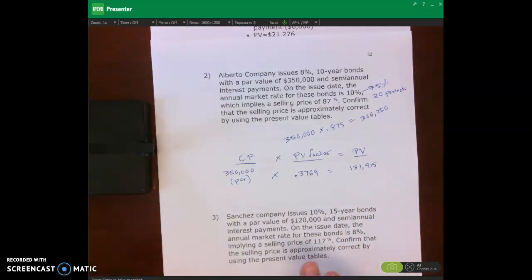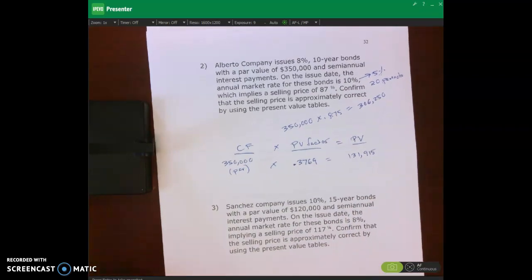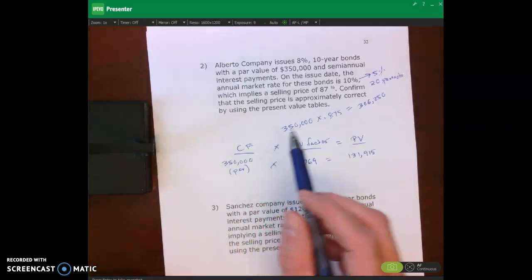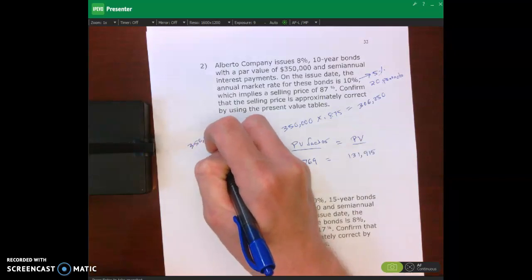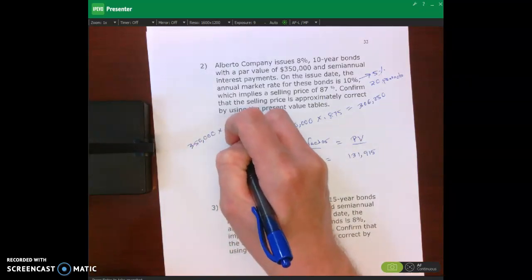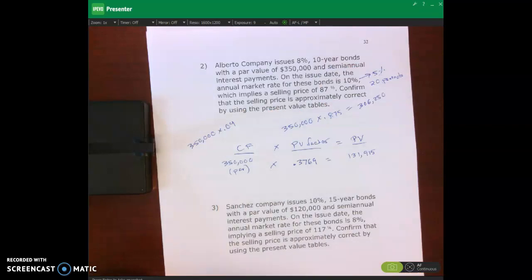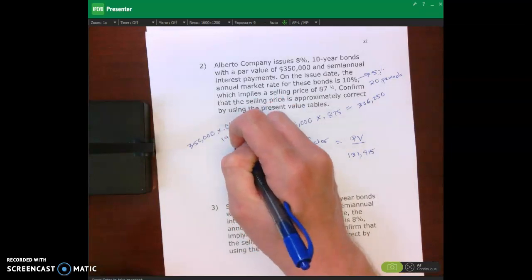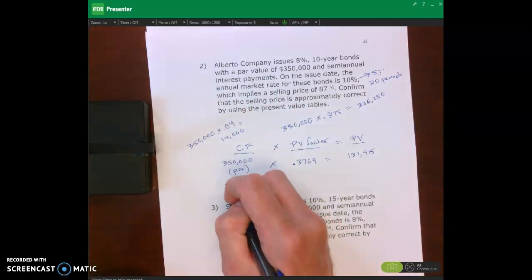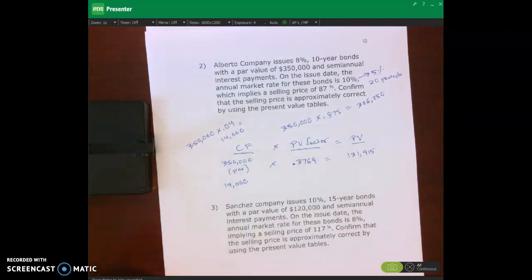131,915. What I do next is I have to calculate my interest payments. And to do that, I take my $350,000 times my contract rate. Remember, my contract rate is 8%, but it's semi-annual, so it's times my 0.04. And then that gives me $14,000. Those are my interest payments. $14,000.